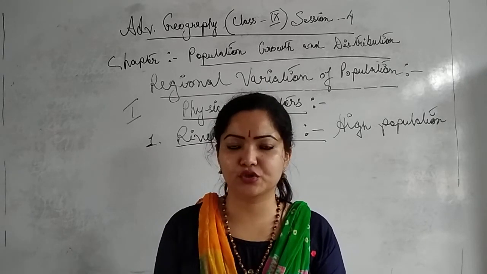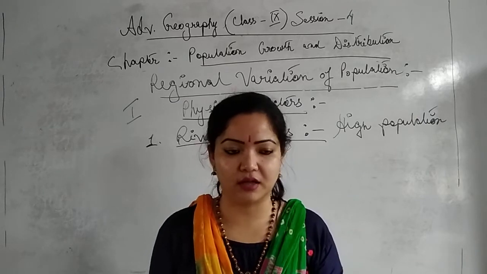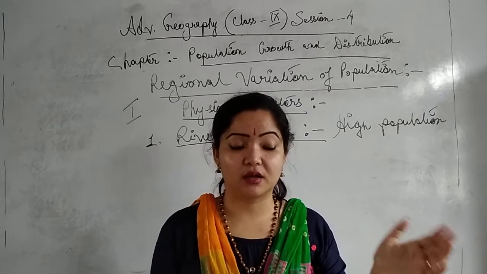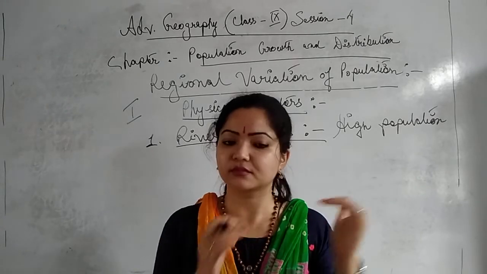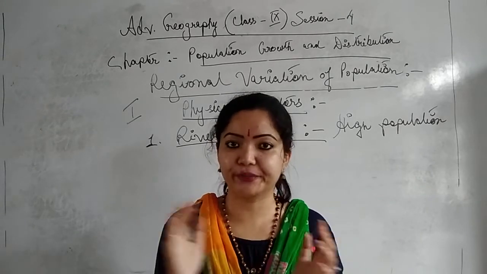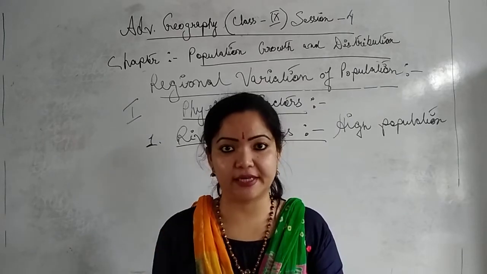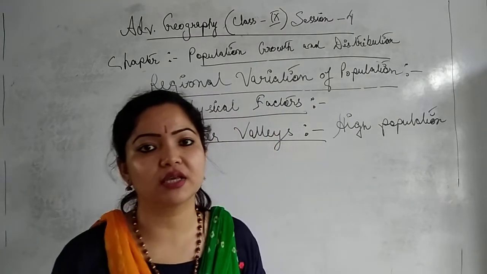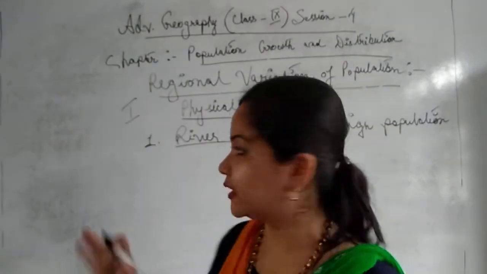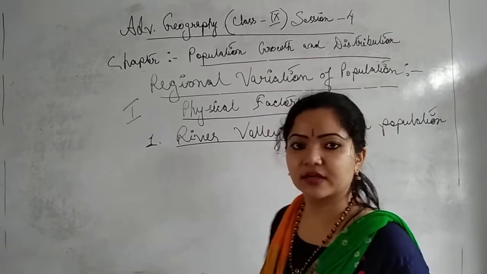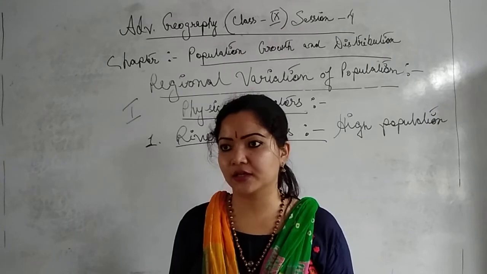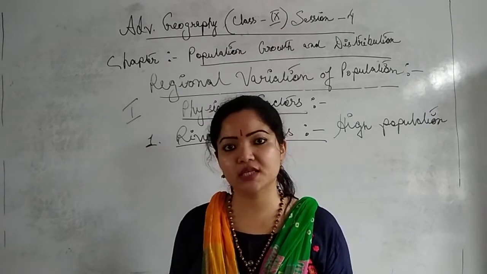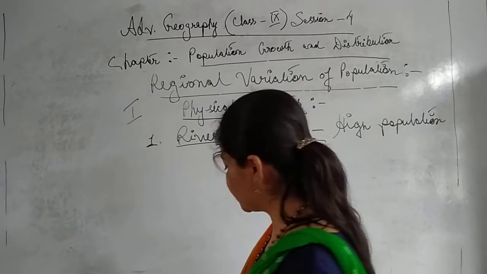Though the major portion of the Indus now flows in Pakistan, the Indus, Ganga and Brahmaputra form the northern plain area, which is a river valley area, and we find the most populous states of India in these river valley areas. Is it clear? I am giving one example of India, and we can take some more examples from the whole world.